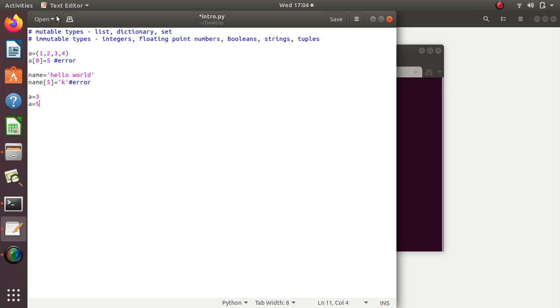So remember, integers, floating point numbers and booleans, these are immutable types. Then after this we have mutable types. In mutable types we have list, dictionary and set.